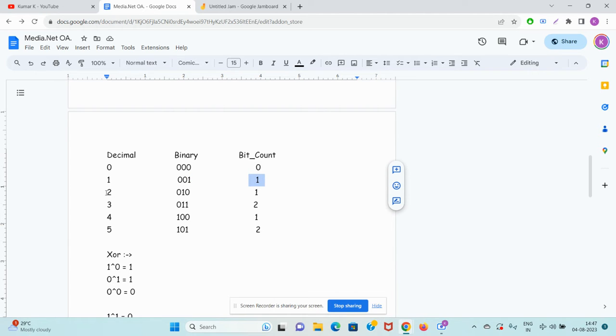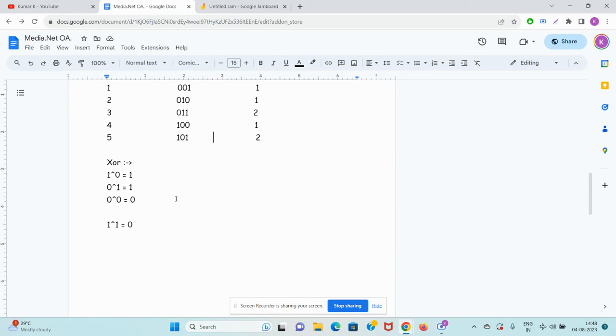What will be the bit count of two? If you convert 2 to binary, you will see that there is only one 1. So the bit count of 2 is 1. What will be the bit count of 3? 2, because there are two ones in the binary representation of 3. Similarly, the bit count of 4 will be 1 and the bit count of 5 will be 2, because 5 looks like this, 101, there are two ones. Okay. So, this much knowledge you should have.